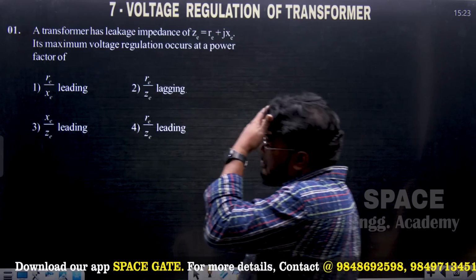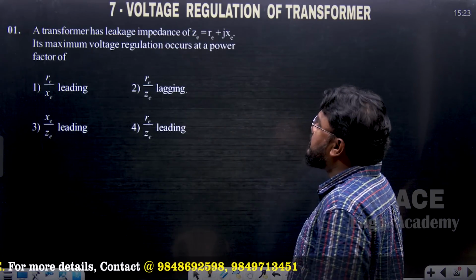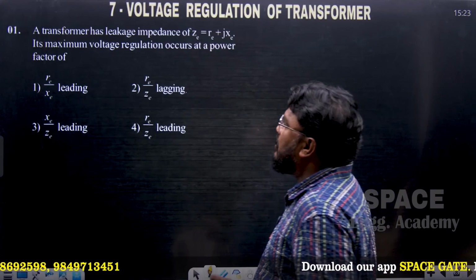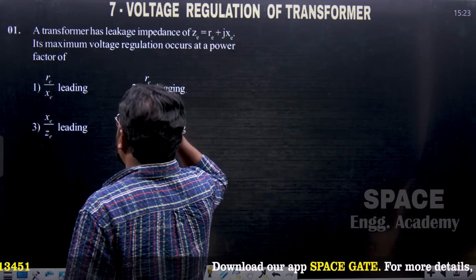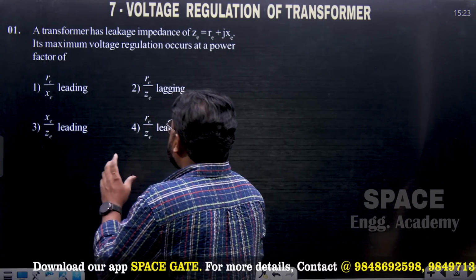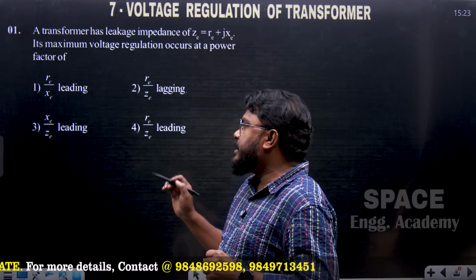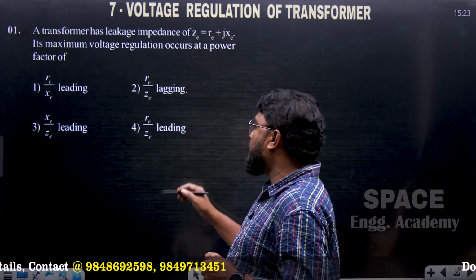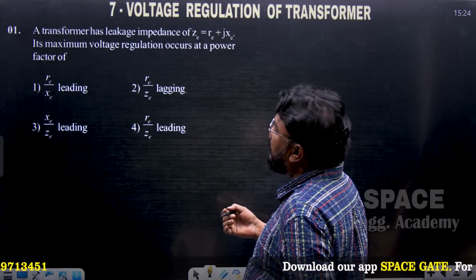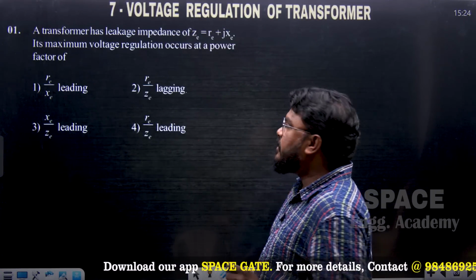So let us solve question number 1. A transformer has leakage impedance of ZE equal to RE plus JXE, and its voltage regulation occurs at a power factor of option 1 RE by XE leading, option number 2 RE by ZE leading, option number 3 XE by ZE leading, and option number 4 RE by ZE leading. RE is the equivalent resistance, XE is the equivalent reactance, and ZE is the equivalent impedance.